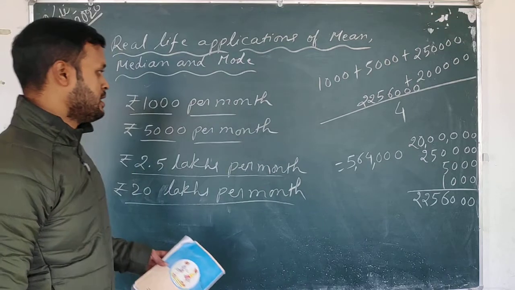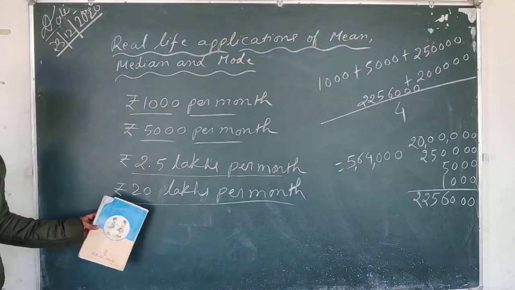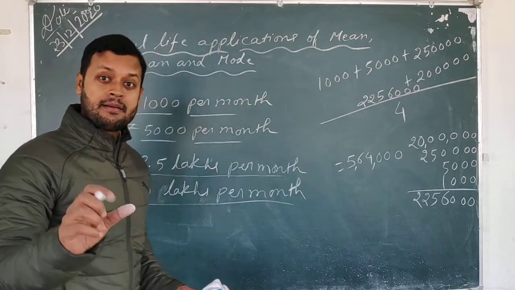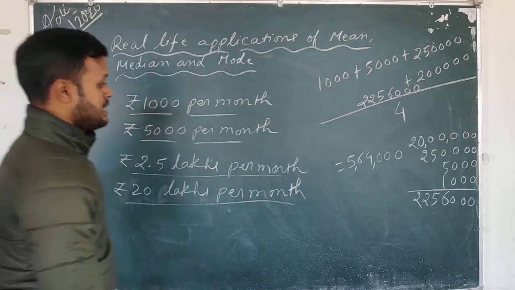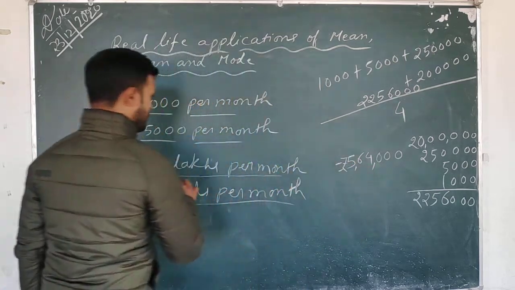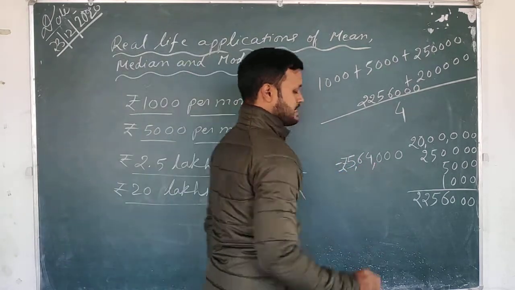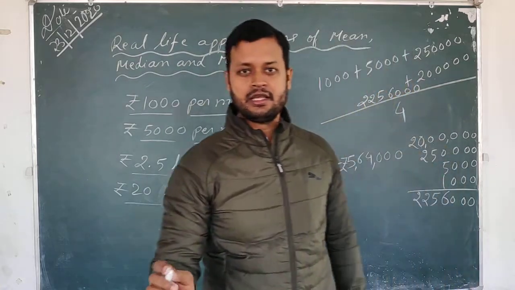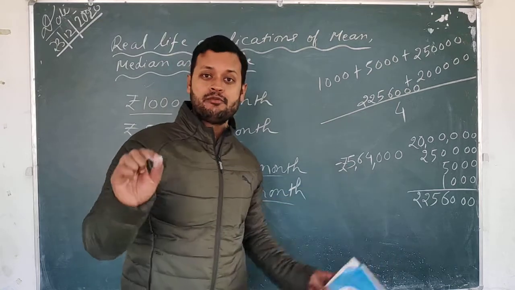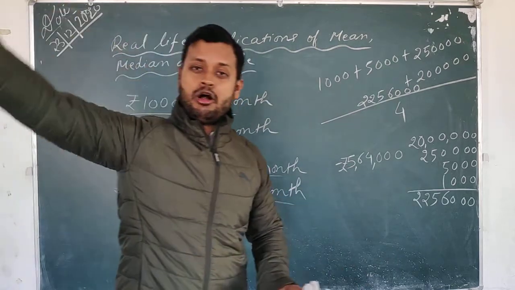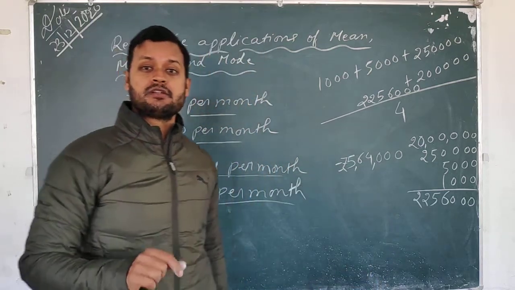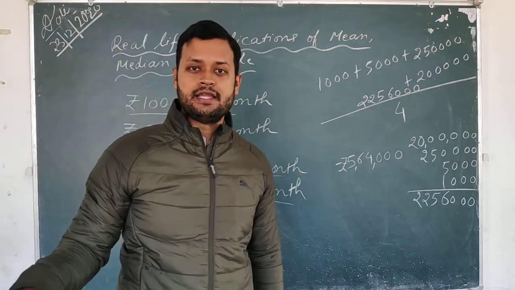Everyone I am including. Okay, so in this kind of case, suppose you want to find out the mean income. That means mean income is the average income of the people of this area. Then we find out that it is 5,64,000 rupees. Is it a correct representation? So when the government finds out that the mean is this one, the government will feel that all the people of this area are rich. So this is not the correct representation of the situation in the area.